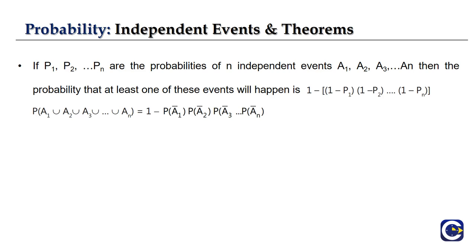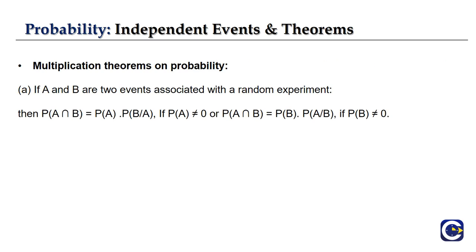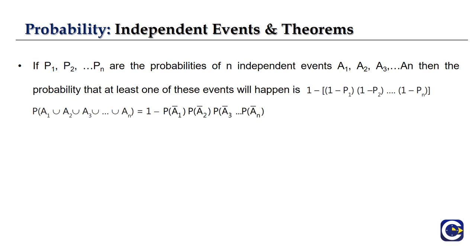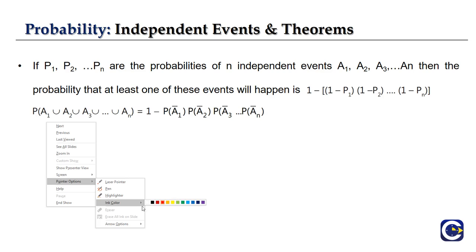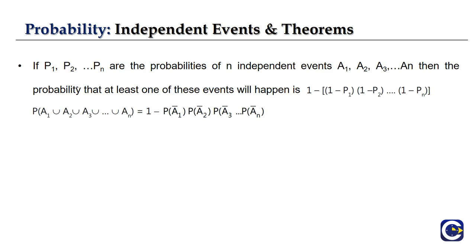The probability of at least one of the n independent events. For example, if we have some n events with probabilities P1, P2 and so on until Pn, these are nothing but the probabilities of n independent events, right? Similarly, initially we considered our events as A, and here again, our events are A1, A2 and so on until An, where the probabilities of these independent events are P1, P2 and so on until Pn, right?